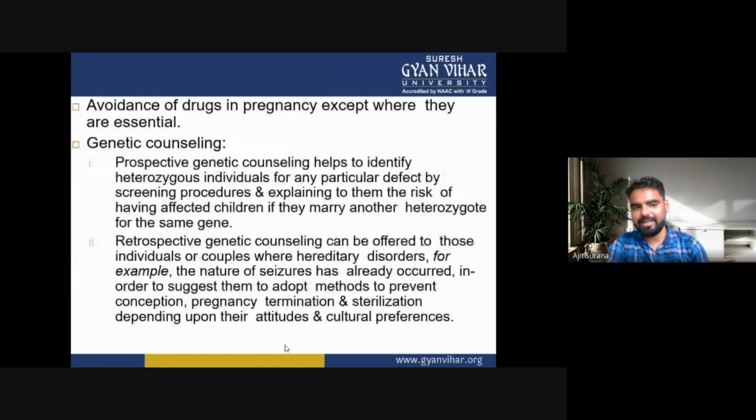Next prevention is the avoidance of drugs in pregnancy except where they are essential.